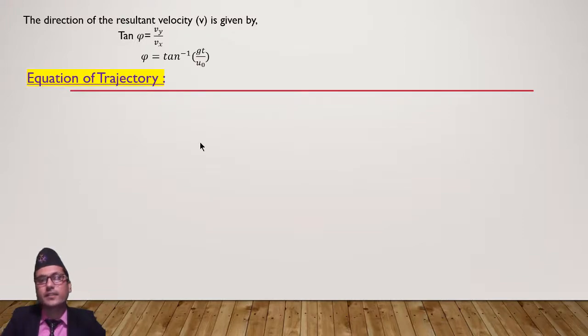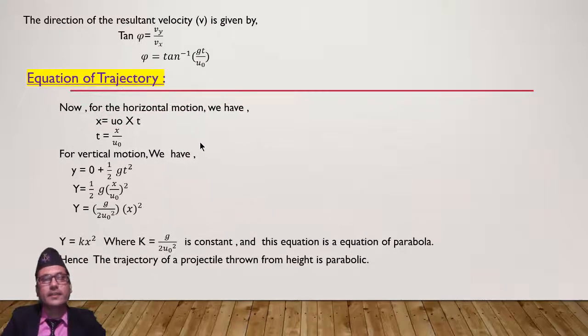Okay. Equation of trajectory. For the equation of trajectory, the horizontal motion is x equals u0 into t, then t equals x by u0. For vertical motion, we have y equals 0 plus 1 by 2 gt square.